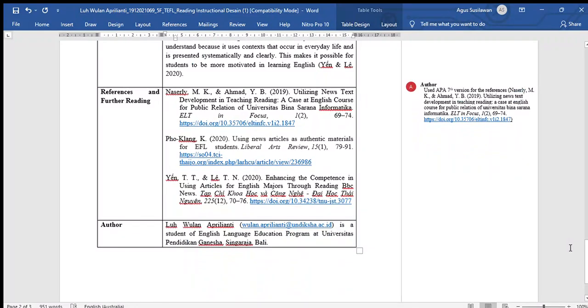Now, last but not least, the references. Here, I think you have to use APA 7th edition for your references. For example, in your first reference, you need to replace the title with sentence case. Here, sentence case means that only the first letter of the first word is capitalized.